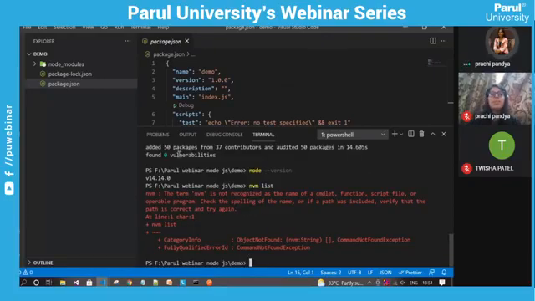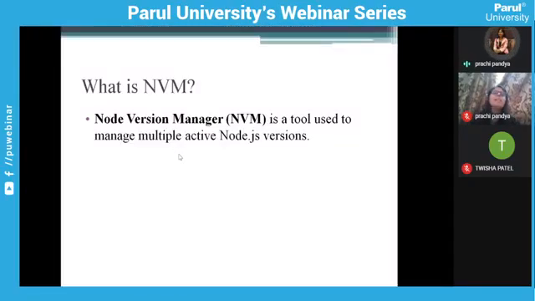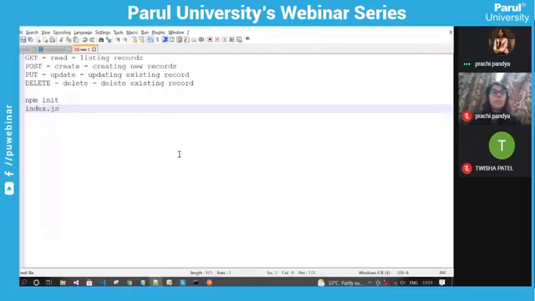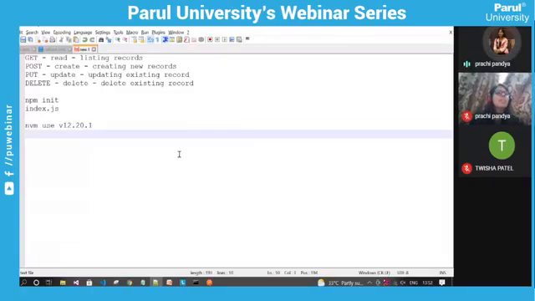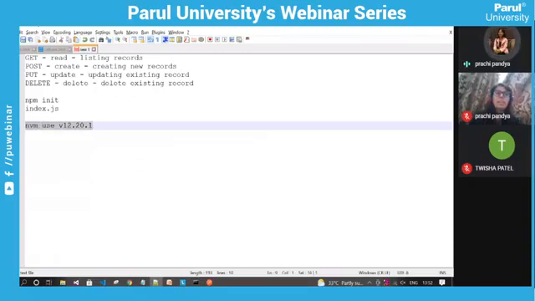Okay, so I need to install this NVM. It is not currently installed on my system, but you can keep in mind that we can use different versions of Node.js using the nvm use command. You can simply use a different version like nvm use v12.20.1, and when you hit enter, your current Node.js version will be switched to this particular version as per your need.